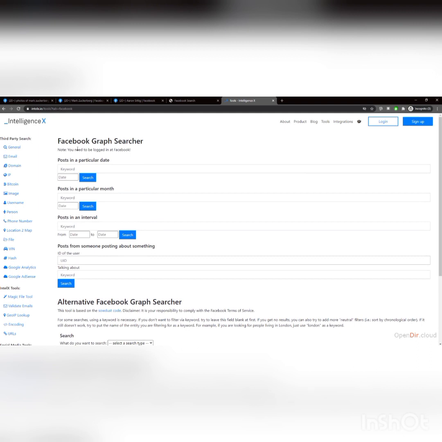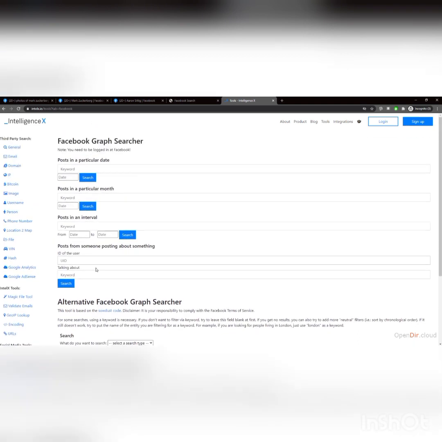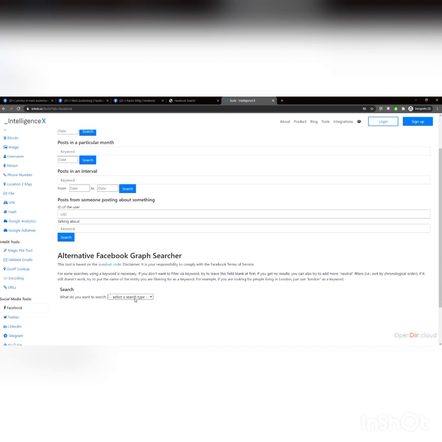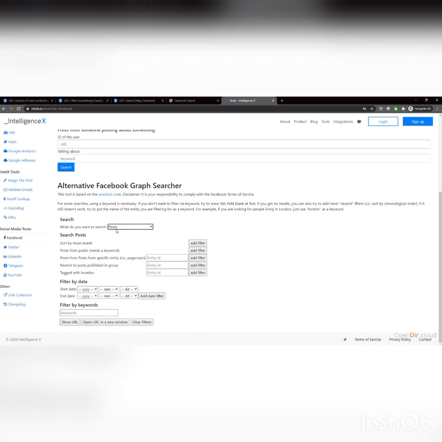So it says, hey, look, you need to be logged into Facebook. You can search for a particular post by keyword, by month, by interval, and then by UID. So there's not a whole lot that you can search for. You can see it's so limited nowadays in what you can do. So there are only some tips and tricks that you might want to look through. But you can come down here and look at the posts. Say we want to look through posts by a specific user. It says entity. Well, we need an entity ID. We can still filter by date, filter by keyword, and this will do the search for us.